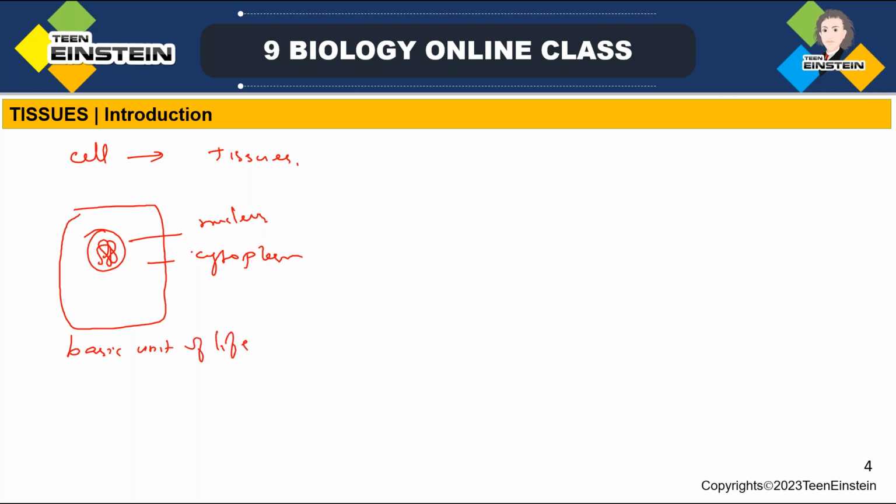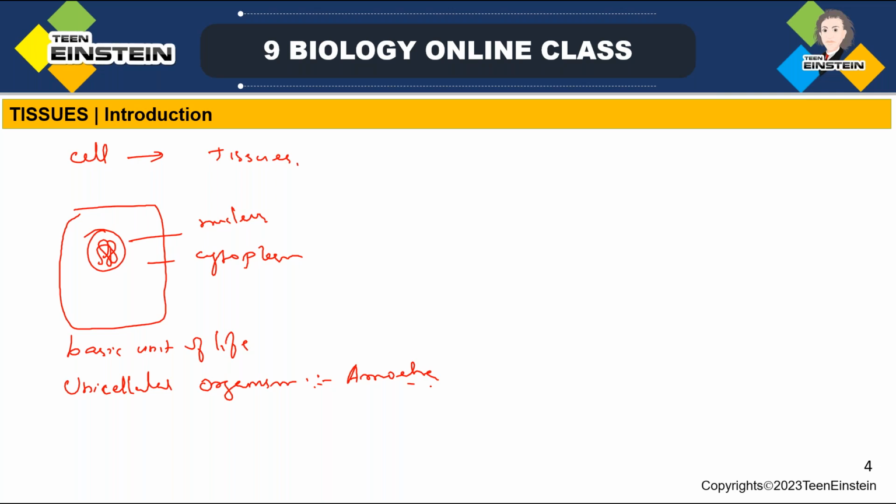In this cell itself, all activities are taking place. So a single cell can live, right? That's the concept of a unicellular organism. In a unicellular organism, all the functions are performed by that single cell, whether it is digestion, excretion, or movement, everything is done by that single cell. For example, we wrote amoeba.